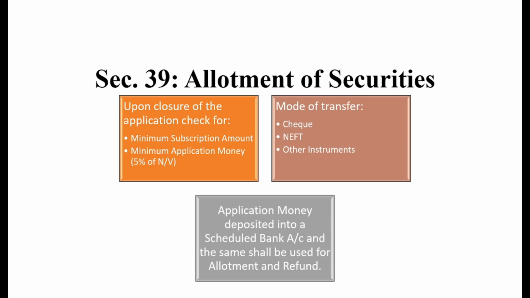First is whether the company received the minimum subscription amount as it desired or as it stated formally in its prospectus. This completely depends on the articles of association of the company or the company's view at the time of issuing the prospectus. If yes, then the company needs to check whether the minimum application money, formally 5% of the nominal value, is received or not. If both conditions are satisfied, then the company shall proceed with the allotment process. Otherwise, the company needs to refund the whole money taken from the respective persons.